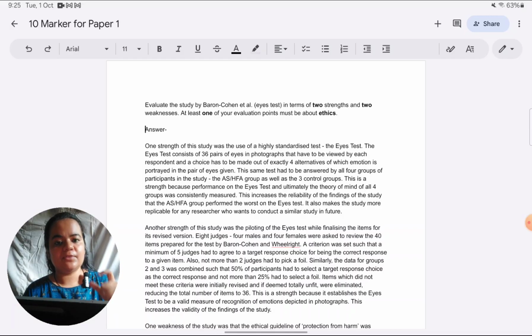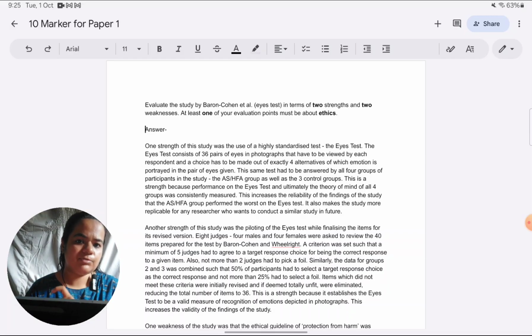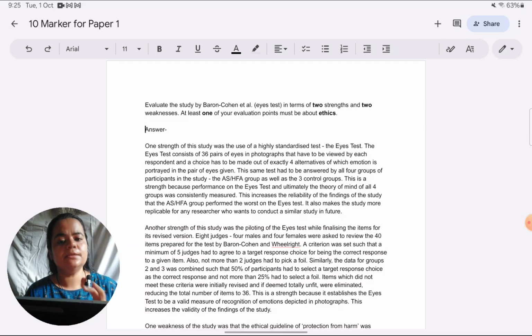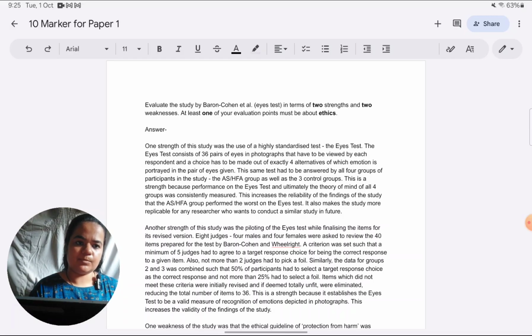We do not just give descriptives for the sake of it, like you can see in the answer. Within points where description is warranted for analysis, there I need to give descriptions which are highly relevant to the study. So I hope you're able to see that in this model answer. And for the last time, I would like to tell you yes, this answer is lengthy. You're not expected to write in so much length in the paper. It is lengthy only because it is for demonstration purposes.